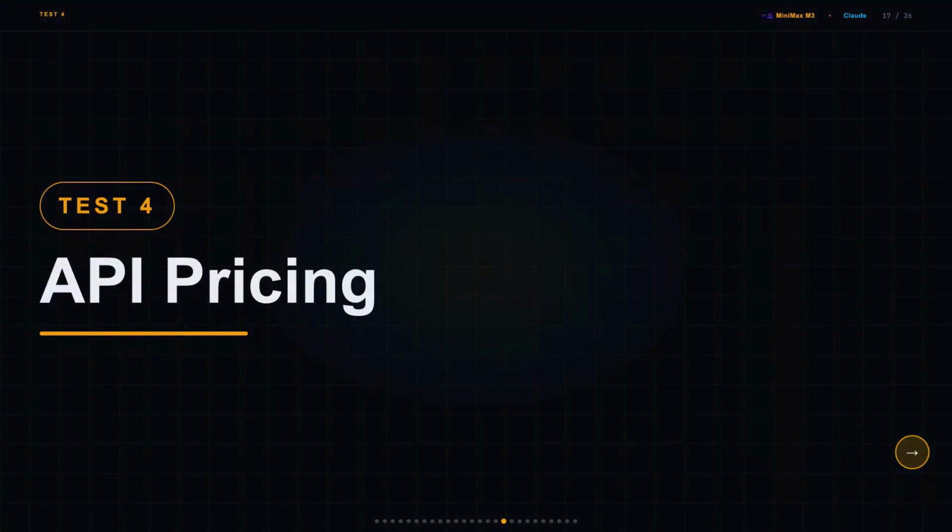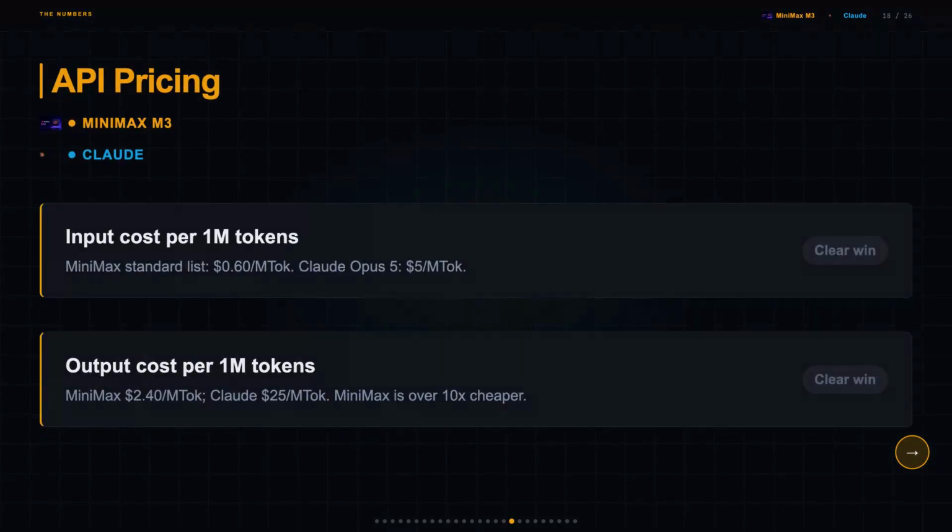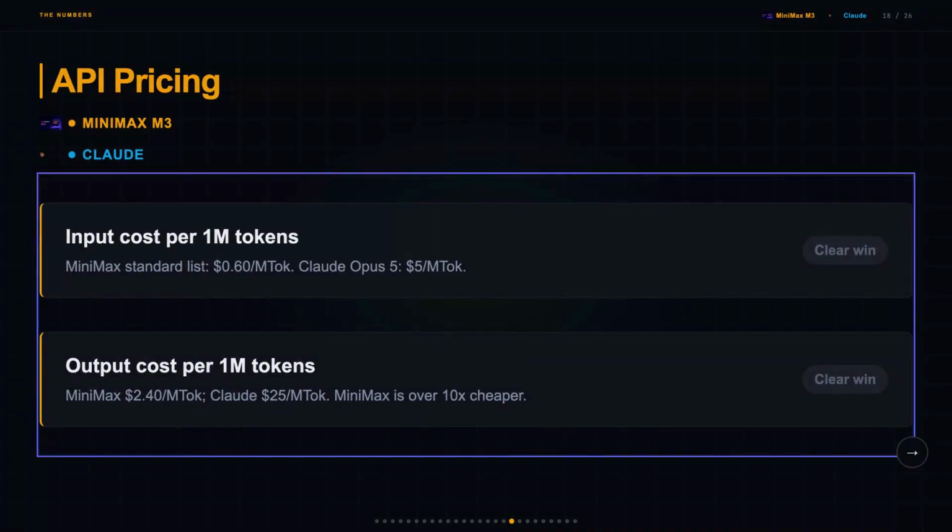Test 4 is API pricing, and this one has a very concrete failure mode. You build a prototype, it works great, you scale it up, and then your monthly bill is 10 times what you budgeted because you didn't check the per token rate before committing to a model, and that's a real thing that happens. Okay, so the numbers on screen are pretty wild.